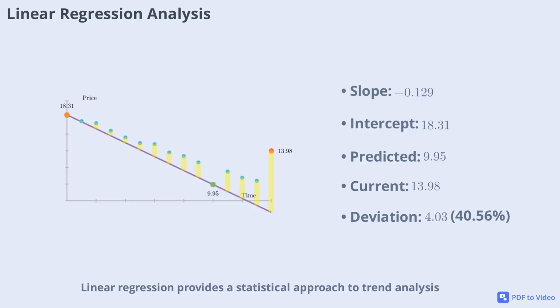DJT's regression slope is minus 0.129, with an intercept at 18.31 and an R-squared value of 0.845. The predicted price is 9.95, with a deviation of 4.03 or 40.56%. This suggests that while the recent price surge is strong, it's above the statistically expected trend, indicating possible overextension.